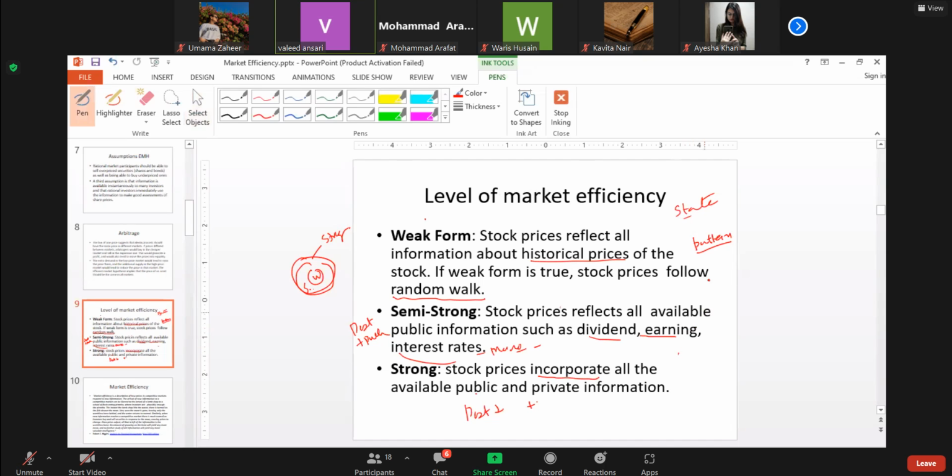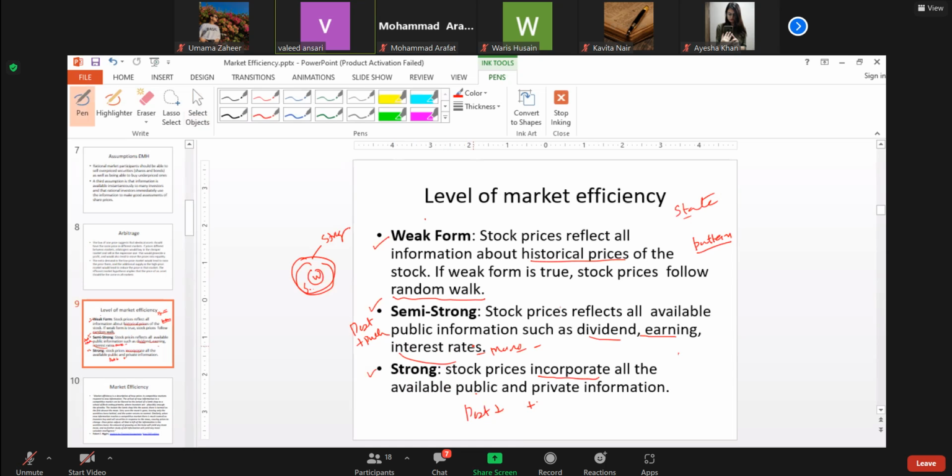So the market may be efficient and reflect the information either in weak form, semi-strong form, or strong form. The levels may be there. We will try to understand how we can know whether a market is efficient in weak form, or how the tests are carried out to know whether the market is efficient in these forms or not.